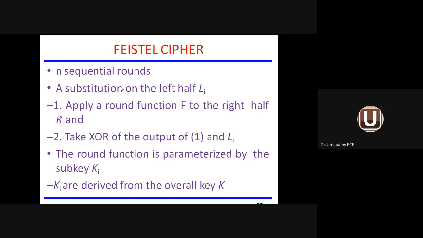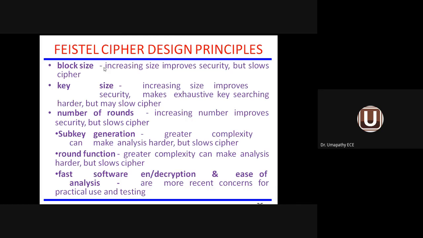So what is the number of rounds? N number of sequential rounds will be there. A substitution will be applied on the left hand part. The left side part, substitution technique will be implemented. Right side part is subject to the round function. Take XOR of the output of that and the Li. The round function is parameterized by the subkey. The round function, one part is the right block, the other part is nothing but the subkey. We'll see the formula.